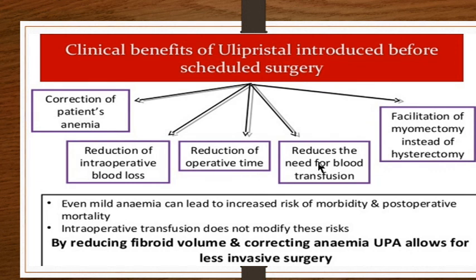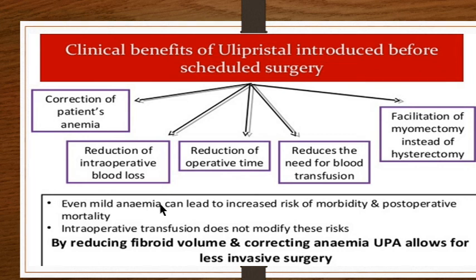So most of the fibroids cause severe anemia because of heavy menstrual bleeding. So once you have given it for 2 or 3 months, you have corrected the anemia. So blood transfusion and its disadvantages, you have saved the patient from this. And facilitation of myomectomy instead of hysterectomy. Suppose you are reducing the size, there are cases where the size is reduced so that you can just remove the myoma and preserve the uterus, so that by decreasing the size, the operation changes.